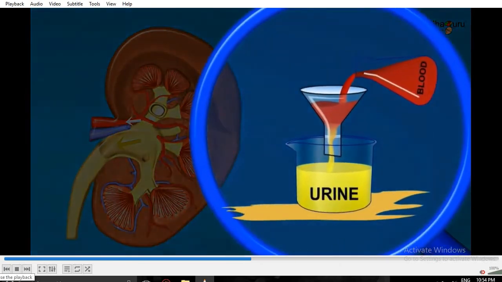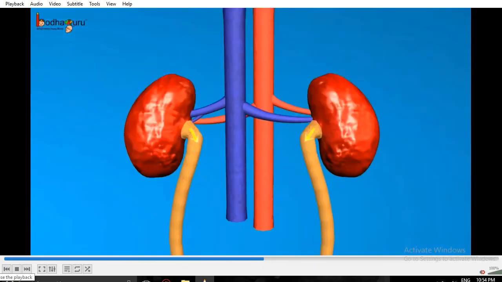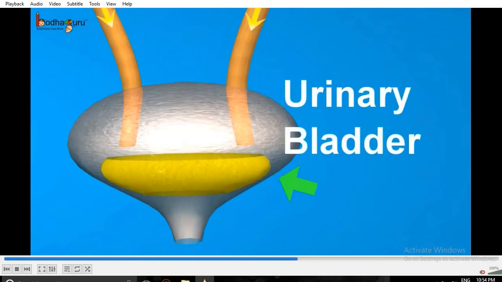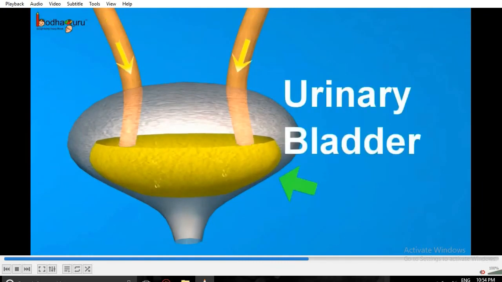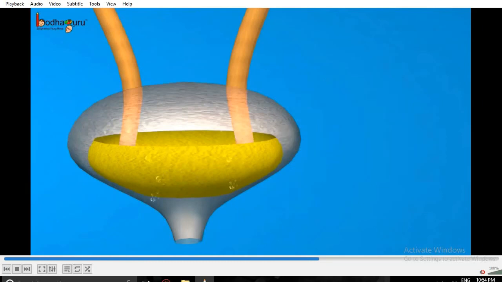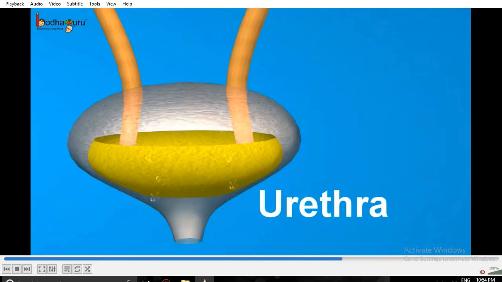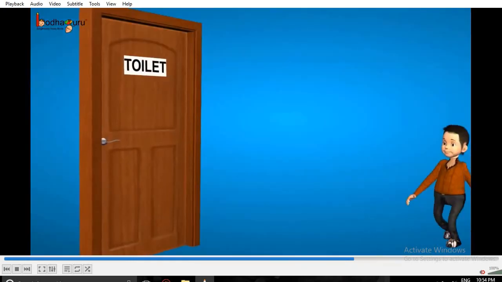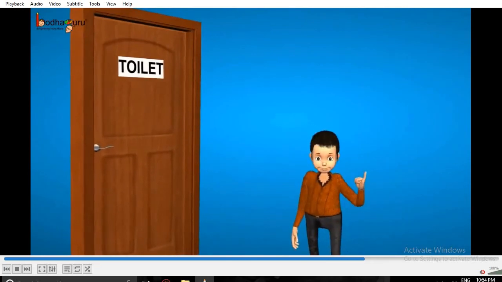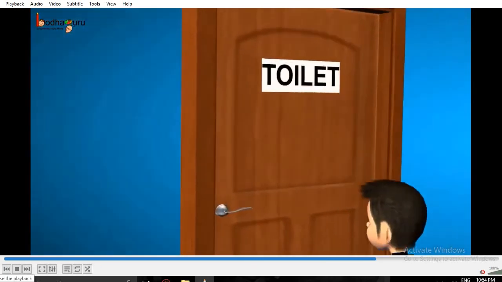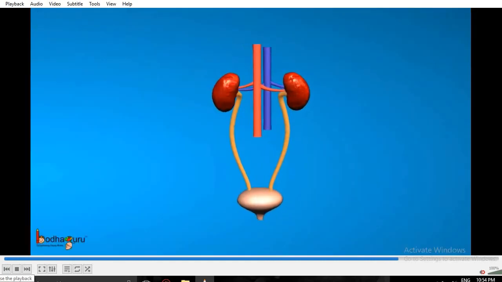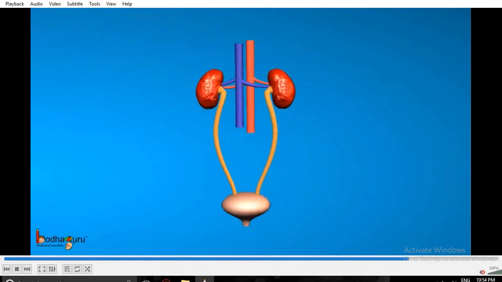See here. See, the urine is passing towards the urinary bladder through the ureter. Now that urine is accumulating inside the urinary bladder. After some time it will get passed out through the urethra. See, that person is going to pass the urine. So this is about the excretory system of human beings.